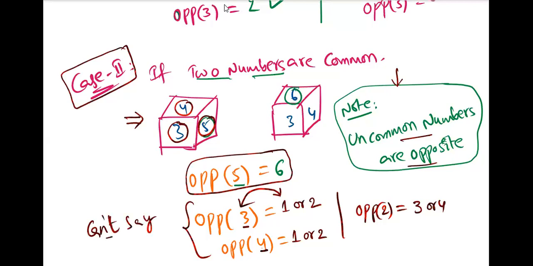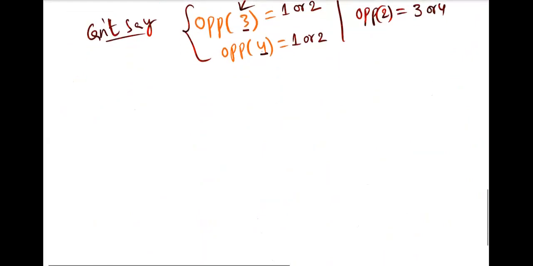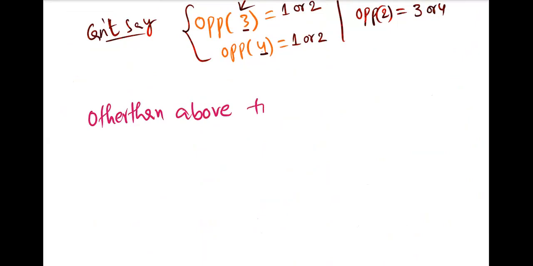So what if there are no numbers common in the given figure? Yeah, this is case 1 and this is case 2. Other than these two cases, for every question, our answer will be can't say.